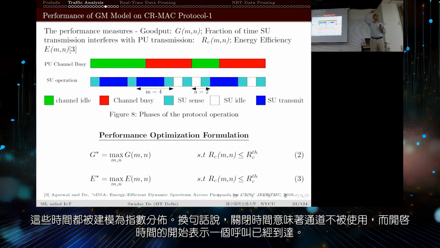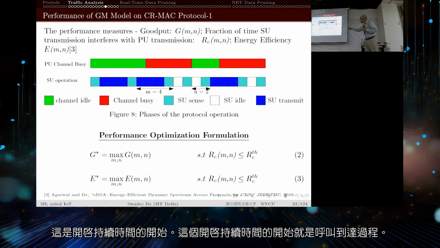on duration means a call has arrived. Okay, the beginning of an on duration means that a call has arrived. This is the beginning of an on duration. This is the beginning of an on duration. So the beginning of an on duration is the call arrival process.